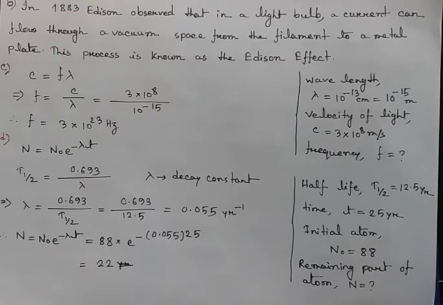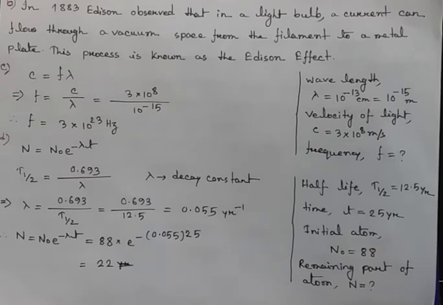Here the wavelength is given in centimeters. We will convert it into SI unit, that will be 10^-15 meter. As we know, the velocity of light is 3 × 10^8 meters per second, and then we can easily calculate the frequency from here. f equals 3 × 10^23 hertz. And we will proceed to question number D.